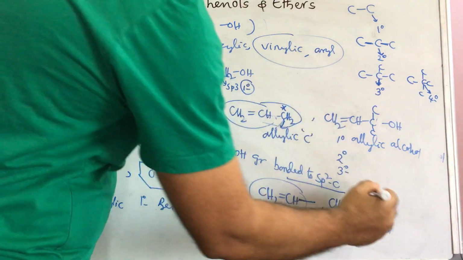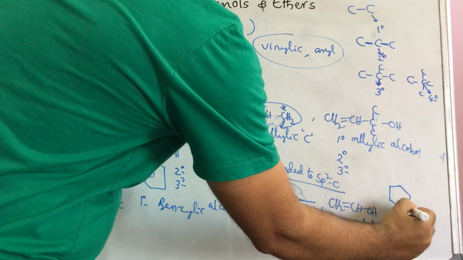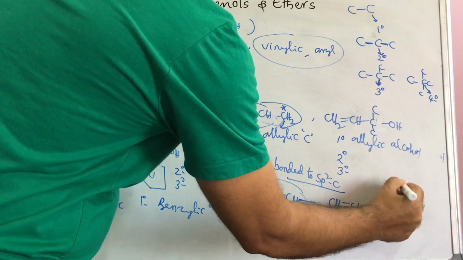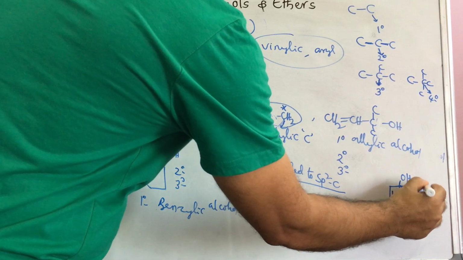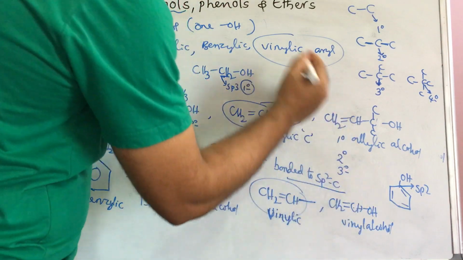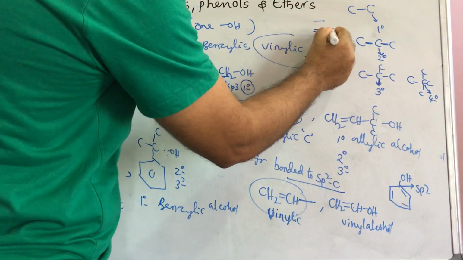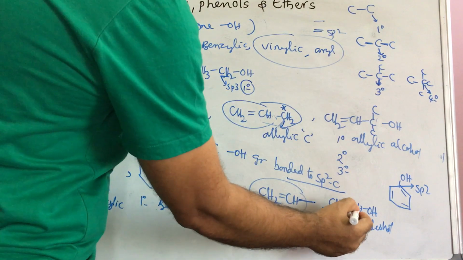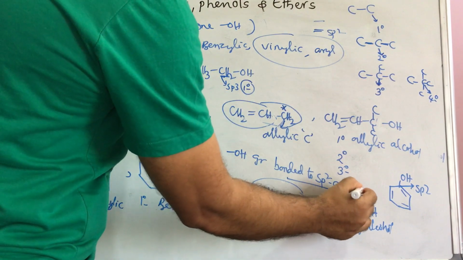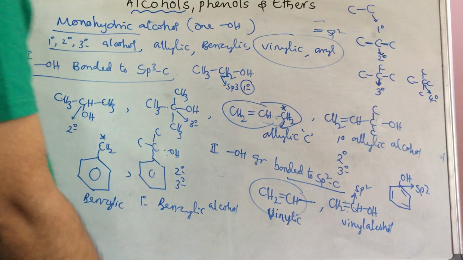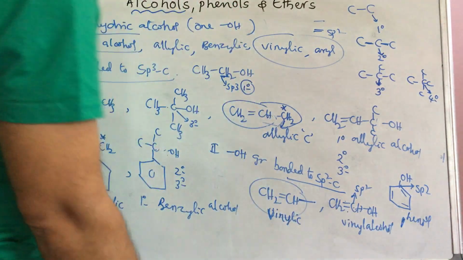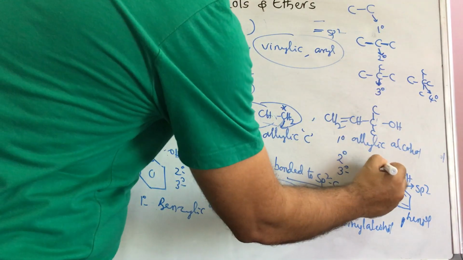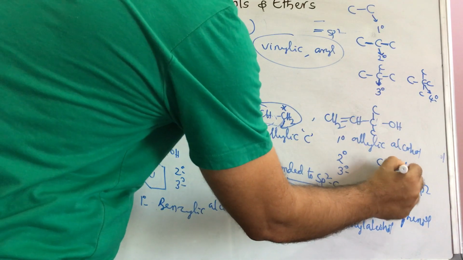Next, aryl. Already we know that phenol is an aryl alcohol: double bond, double bond, double bond, OH. This carbon, as I already told you, is sp2. Single bond, double bond, what is that? A carbon with a double bond is an sp2 carbon. This is also an sp2 carbon. This is called phenol, but another common name is also there: carbolic acid. Remember, carbolic acid.